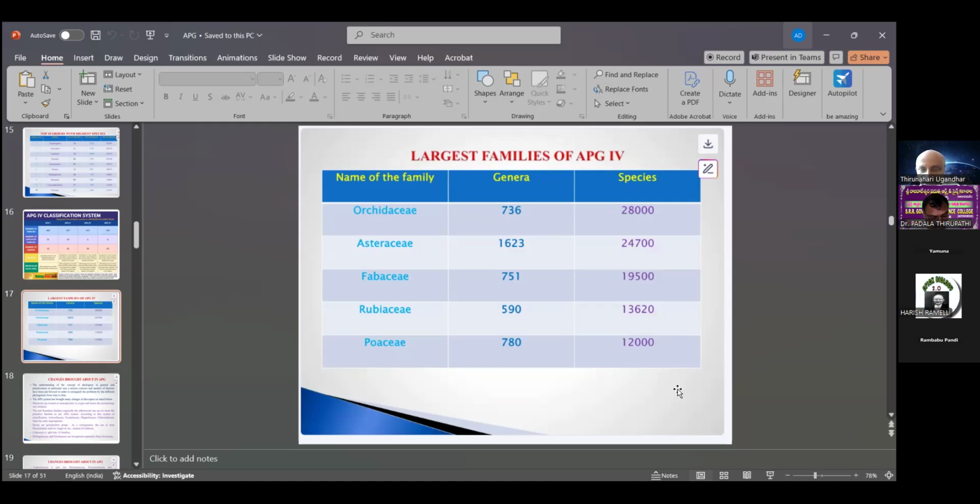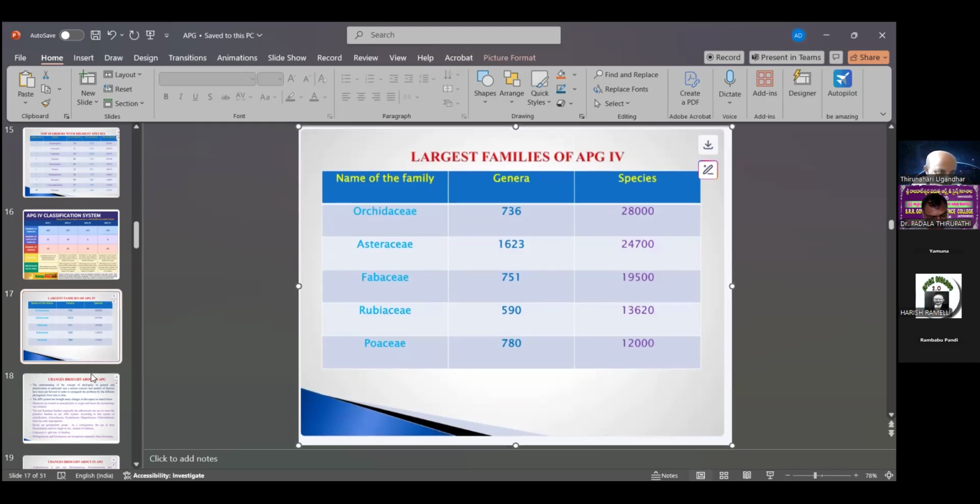Poaceae belongs to the monocots, and the remaining are all dicots. The highest number of species are grouped into the Orchidaceae family in APG-4.